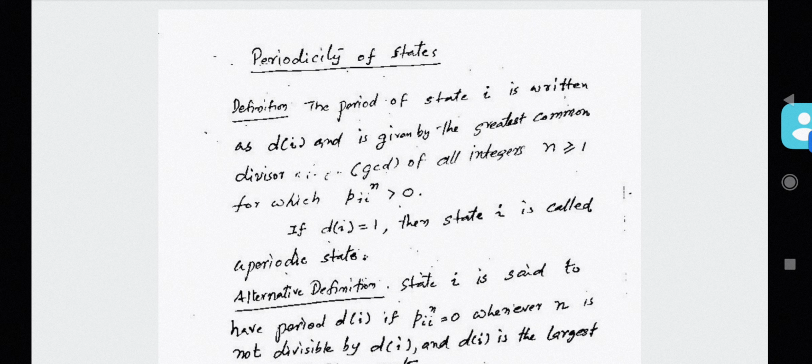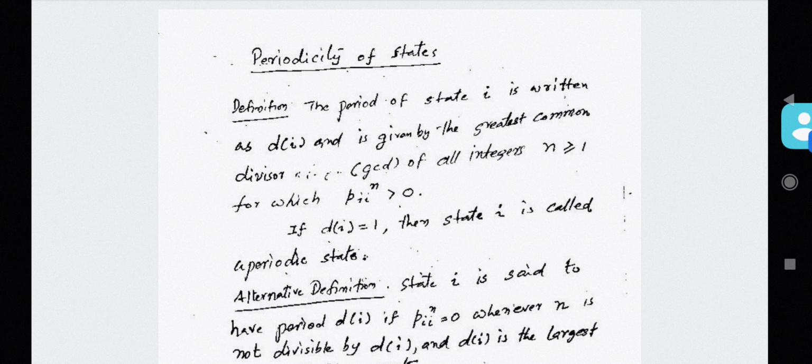Now, suppose I is a state of a Markov chain. Then we define the periodicity or period of state I, which is written as d of I, as the greatest common divisor of all integers n greater than or equal to 1 for which P_II^n is greater than 0.